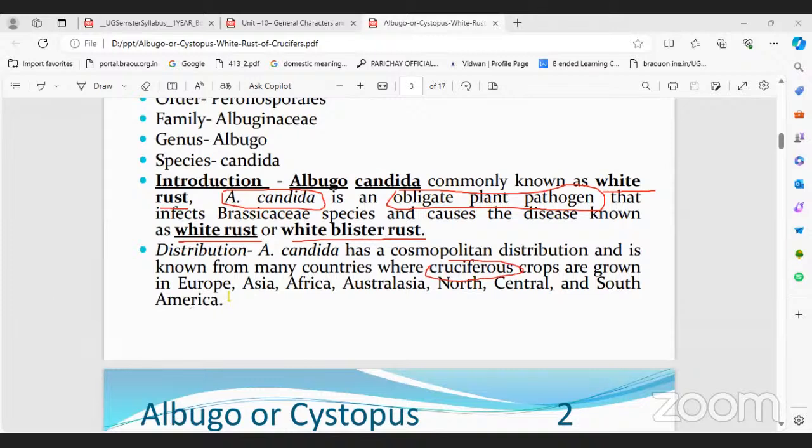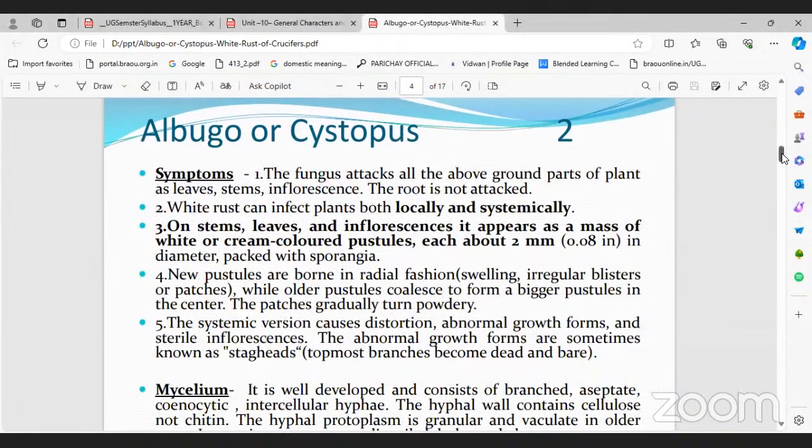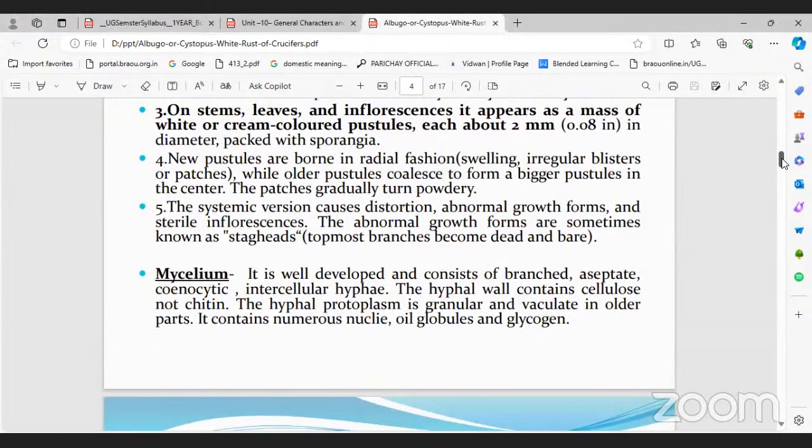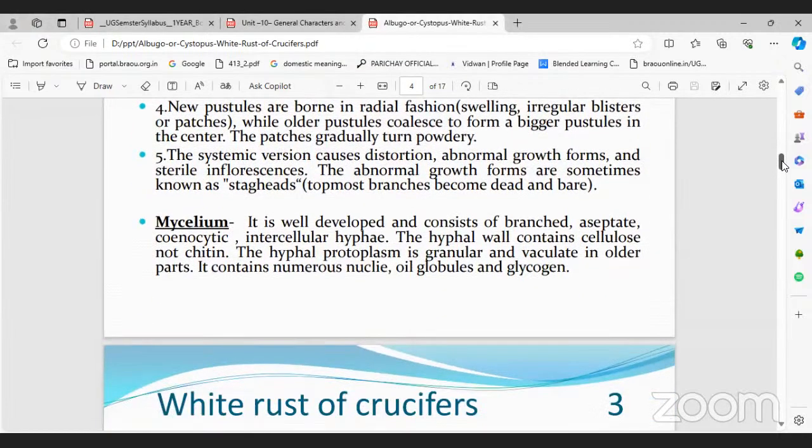Symptoms you can read. Mycelium structure we already discussed in general character of fungi. Branched, aseptate, just read, brief.